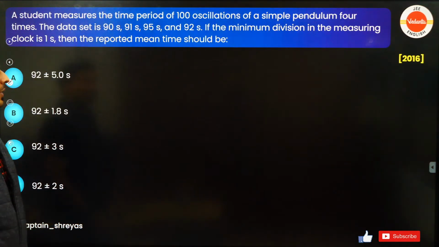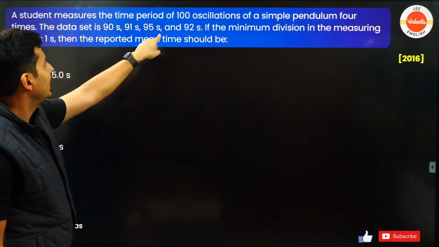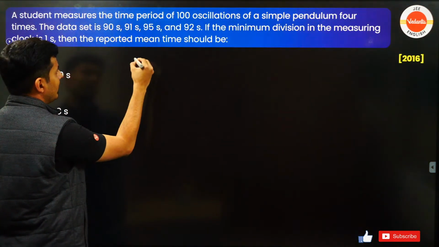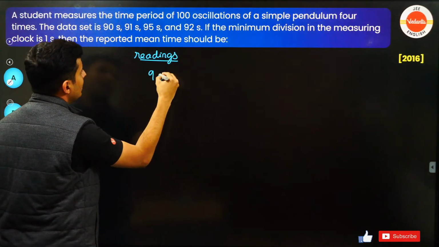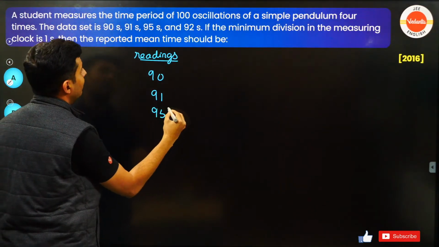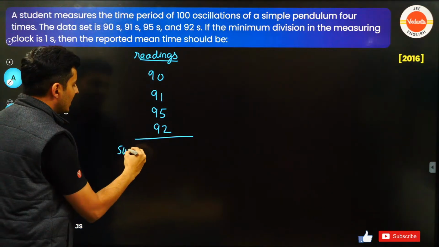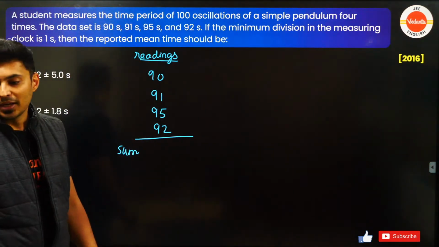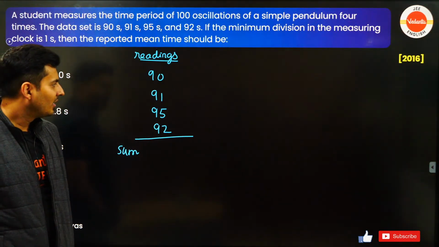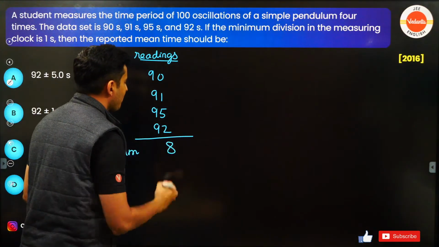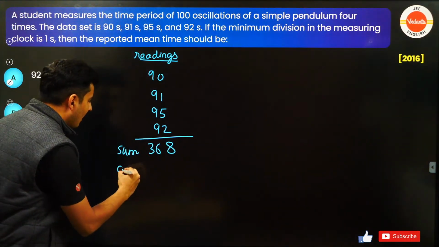Come on, think carefully. Over here, there are 100 oscillations, fair enough. The readings are 90, 91, 95, 92. What do you do first? Write down the readings. The readings are 90, then 91, then 95, and then 92. Just add all of them. What is their sum, guys? Quickly put it up in the chat box. Do the math. 368. Everybody? The sum is 368. What is their average value?